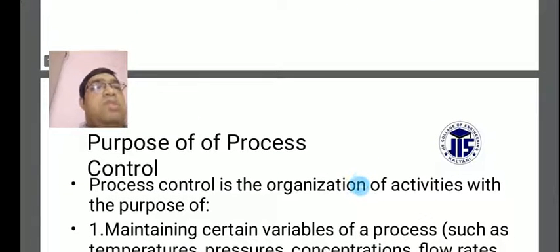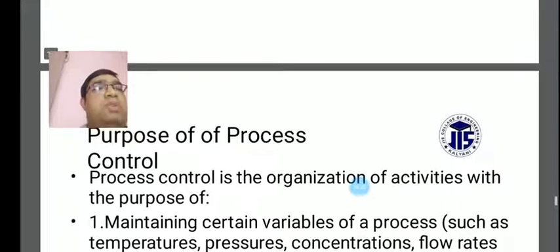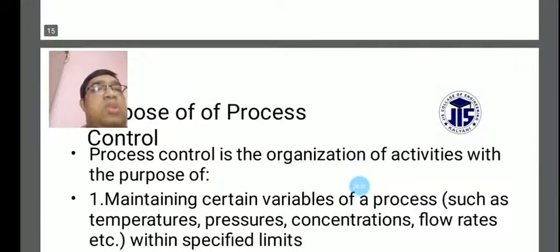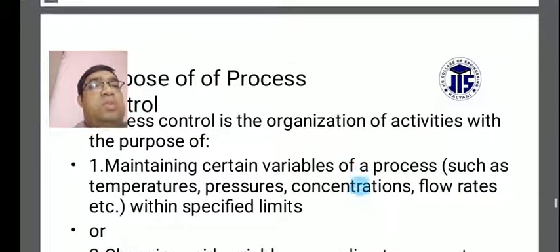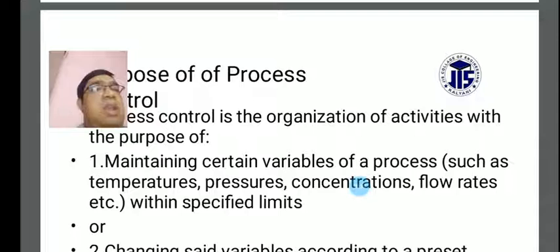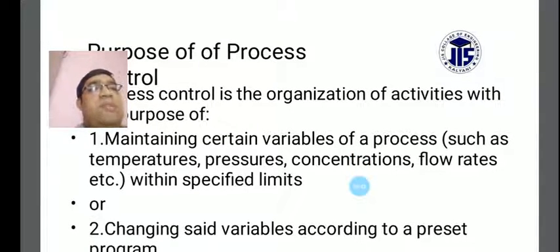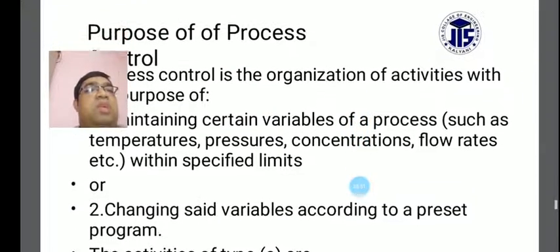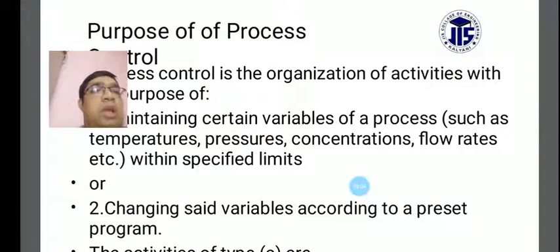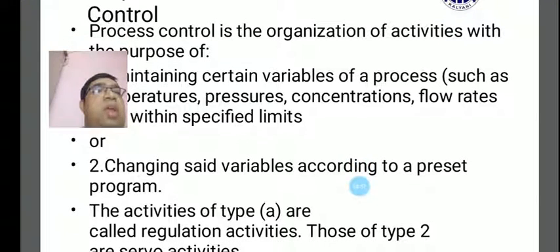Another purpose of process control: process control is the organization of activities with the purpose of maintaining certain variables of a process, such as temperature, pressure, concentrations, flow rates, etc., within specified limits, or changing said variables according to a preset program.